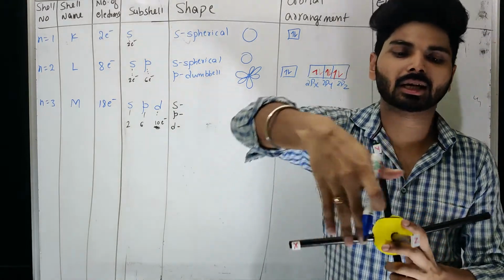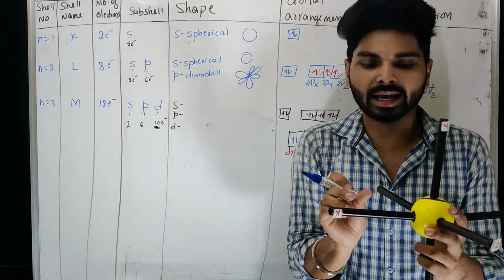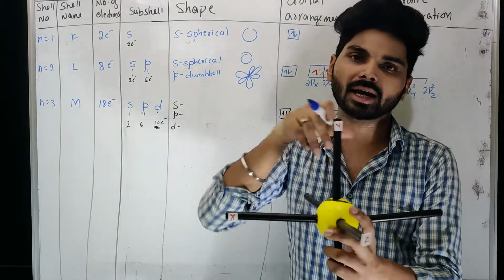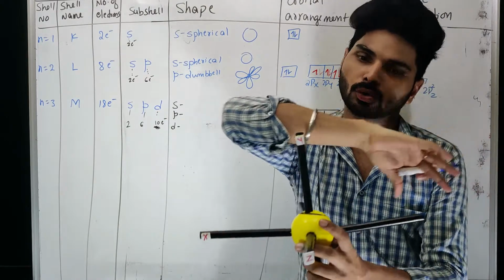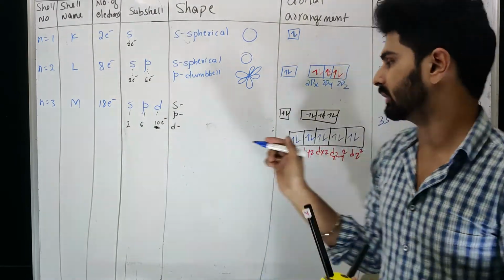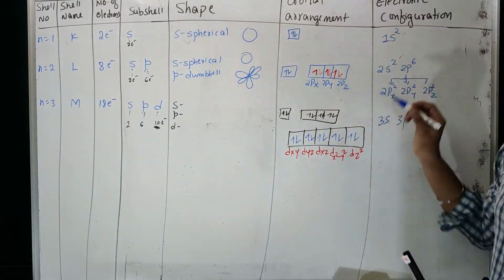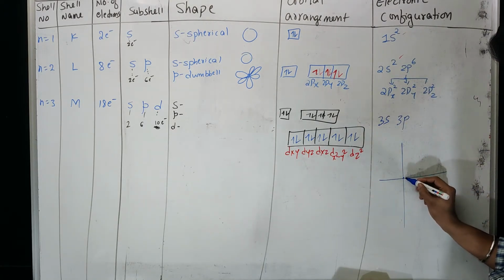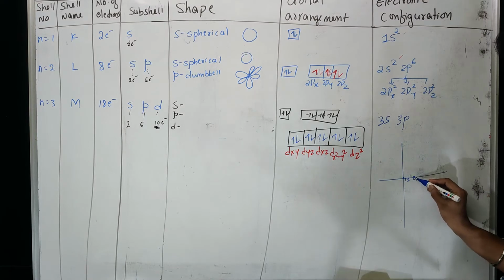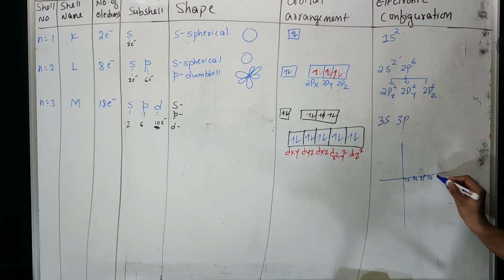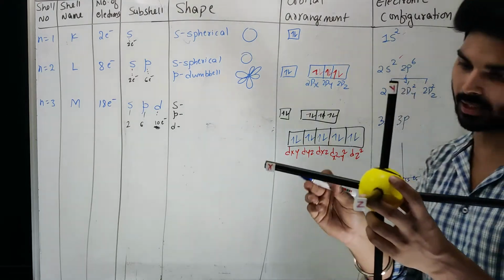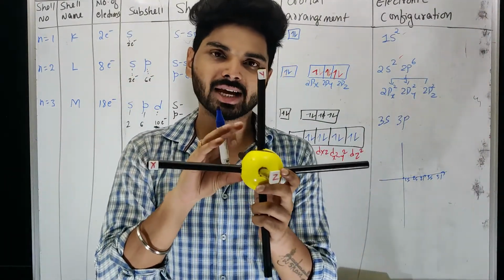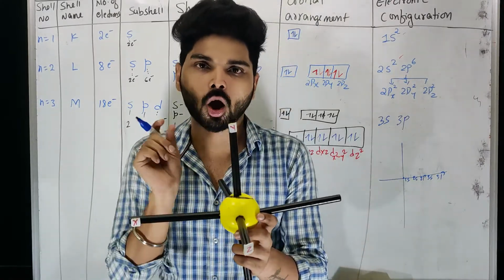Thereafter, once 3s completes in a spherical manner, next again think of p orbitals, px, py, pz, bigger than 3s also. So I can consider this as 3p. Remember, if I am considering a diagram like this, this is 1s, then comes 2s, then 2p, then 3s, and then 3p. This is how the distance is increasing. Whenever I say s, you just imagine a spherical shape. So for 1s and 2s, you have to imagine spherical shapes, and how they differ.